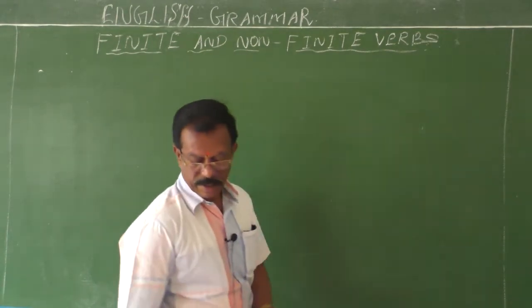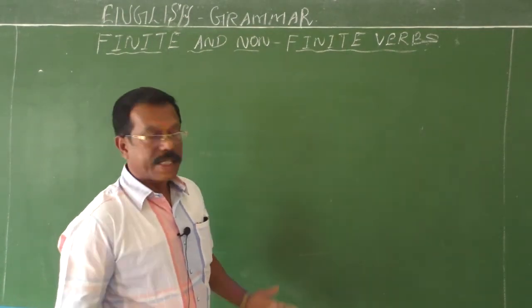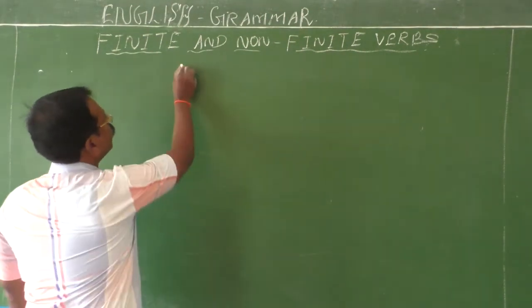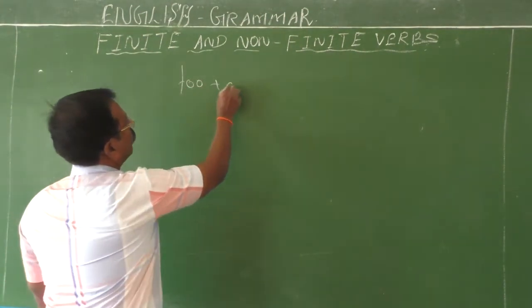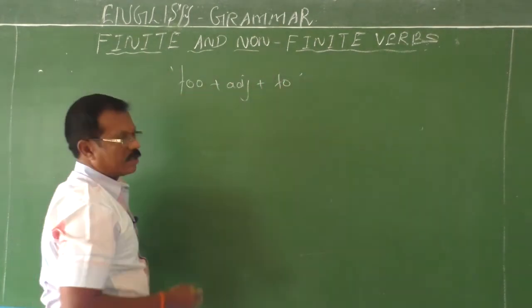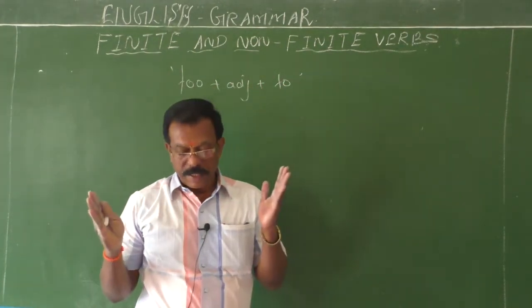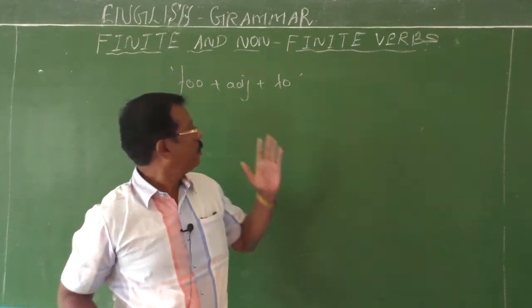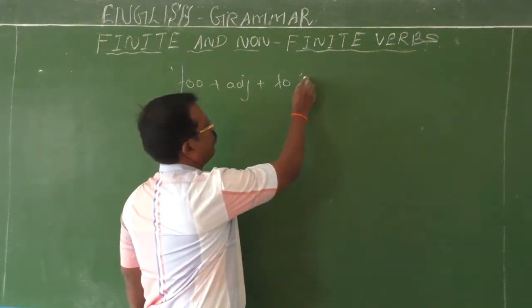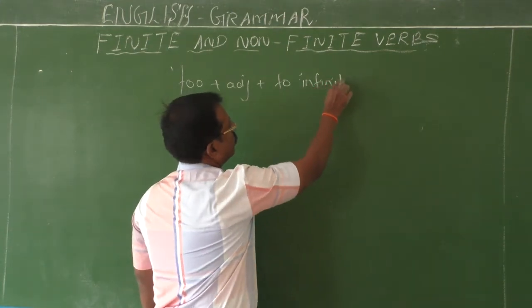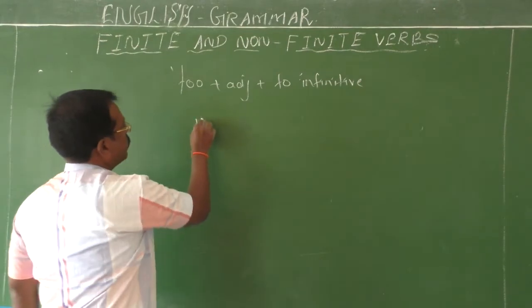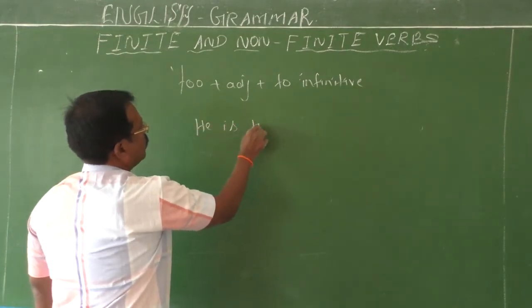So we can combine two sentences using too plus adjective plus to infinitive. Another use of the to infinitive.